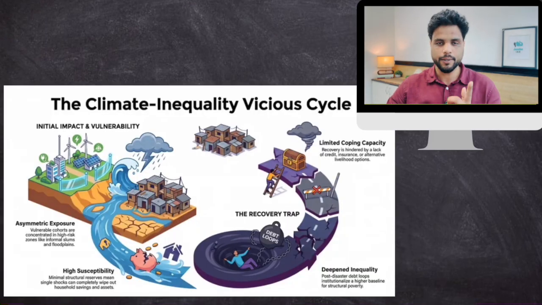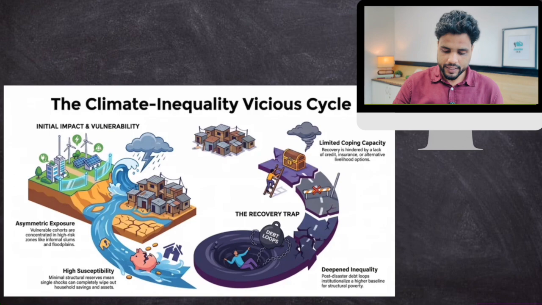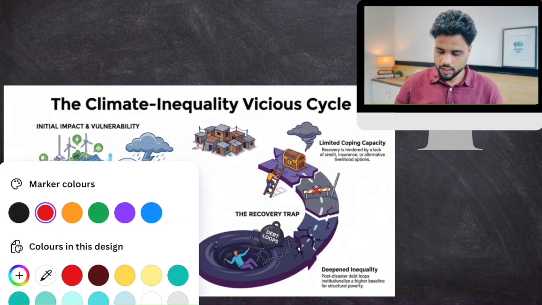So take a look at this chart. Now if you take a look at this chart, you can see, let me change the color of this.